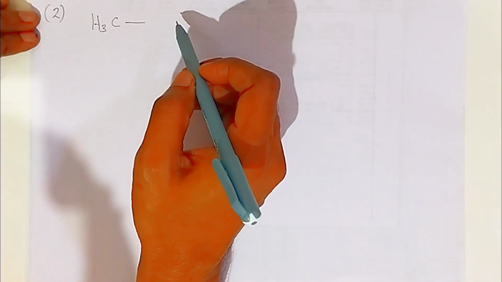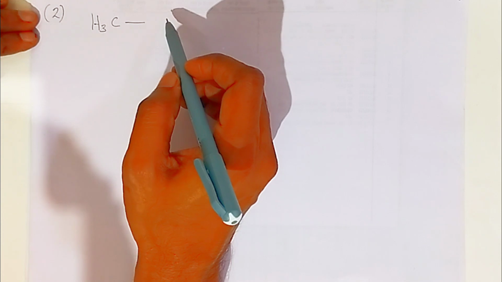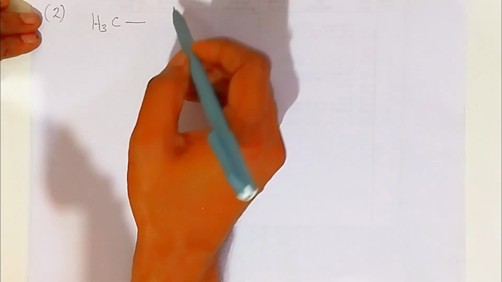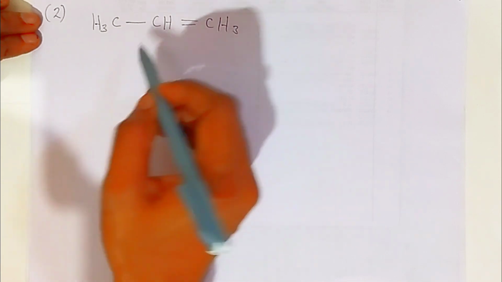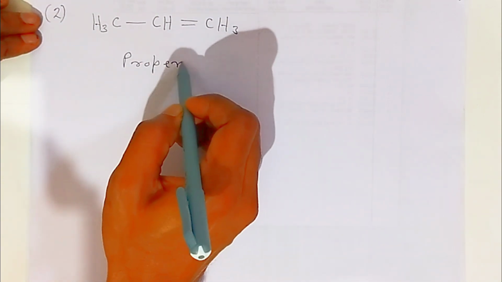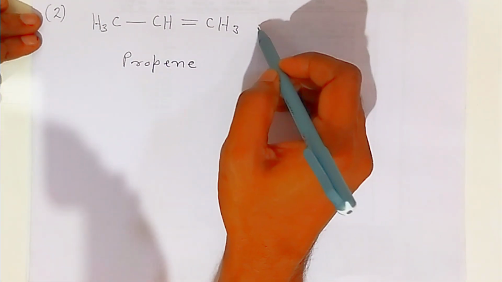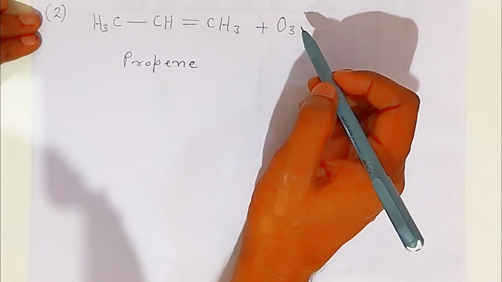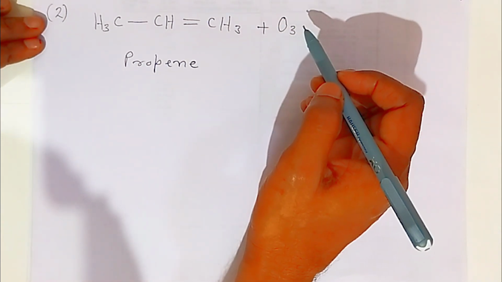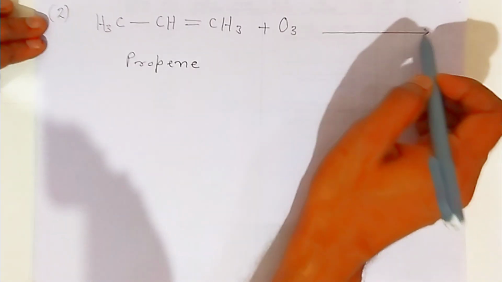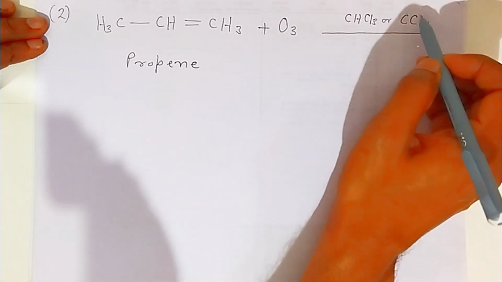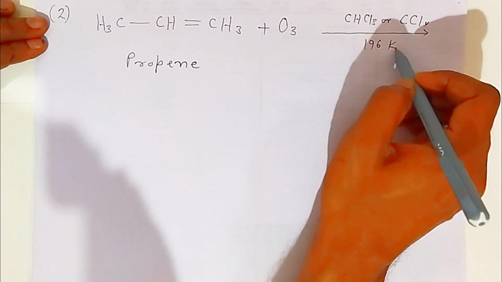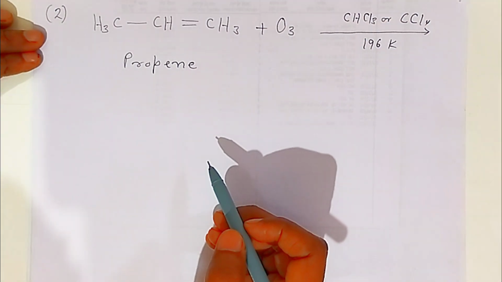In the second example, students, I am taking an alkene. Here propylene I am using, students. This is propene. Propene, when it combines with ozone in presence of solvent chloroform or carbon tetrachloride, and you just heat it, students, what happens? It will form propene ozonide.